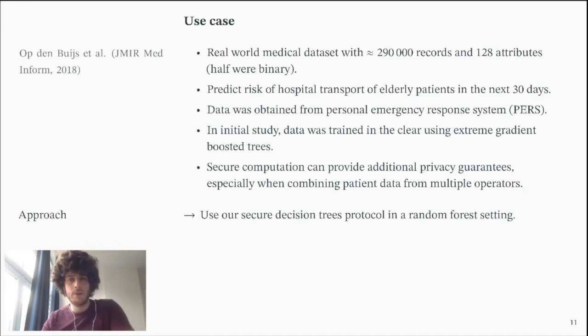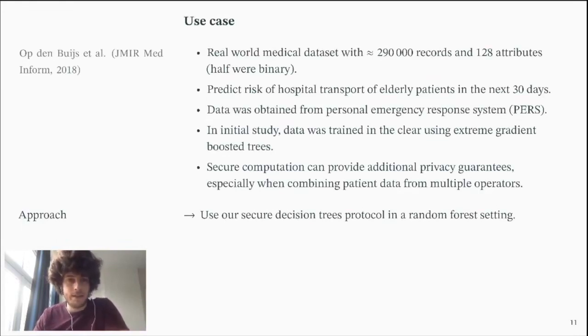We have a real-world data set with almost 300,000 records and 128 attributes. The goal of the original analysis was to predict the risk of hospital transport of elderly patients in the next 30 days. This was obtained through a personal emergency response system that the patients had.